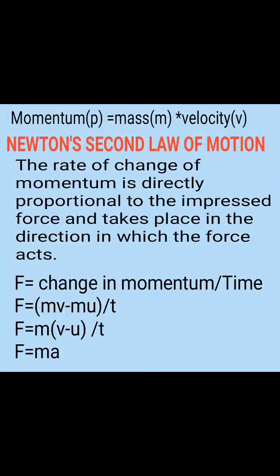Example: consider two bodies of different masses initially at rest. Suppose a fixed force is applied for a certain interval of time on both bodies. The lighter body picks up greater speed than the heavier body, but at the end of the time interval, each body acquires the same momentum. Therefore, the same force for the same time causes the same change in momentum for different bodies. It shows that force is directly proportional to the change in momentum at a fixed time for different bodies having different masses.